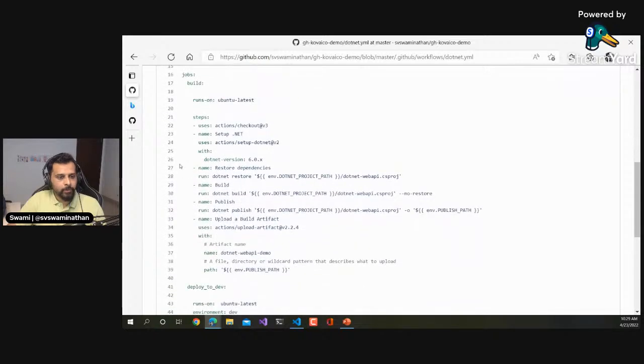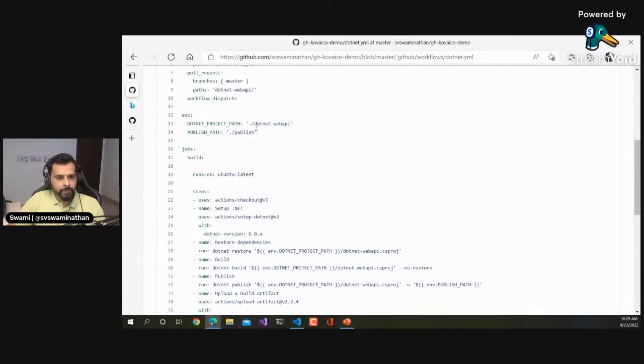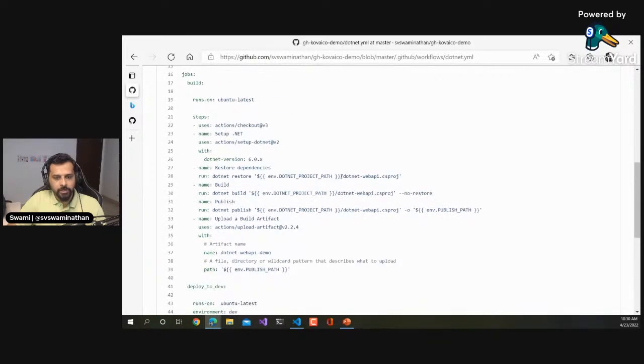And again, this is a bit modified version of that default template. So what I'm doing is dotnet restore, and then go inside that path, which is env.DOTNET_PROJECT_PATH, nothing but ./.NET Web API. That is, from the current folder, go into .NET Web API/.NET Web API.csproj. That is the project file we are trying to restore. And it's the same thing in build. And then when we publish, we are publishing into the environment publish path.